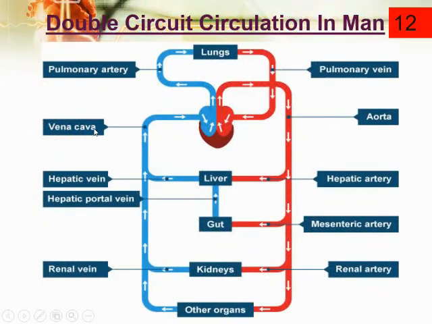They are two in number, and they collect the deoxygenated blood from the upper region and the lower region of the human body, and discharge this blood into the right atrium of the human heart for going towards the lungs for oxygenation. Again the cycle will start, okay students.